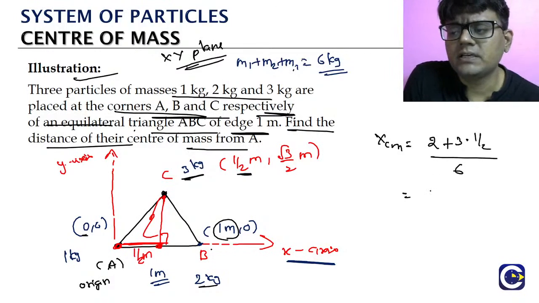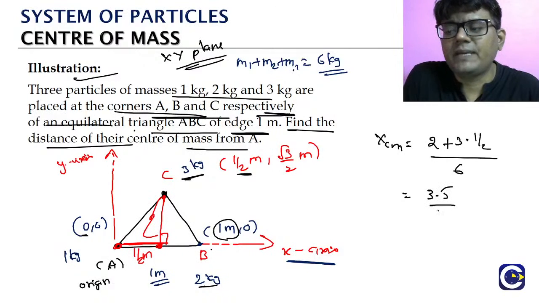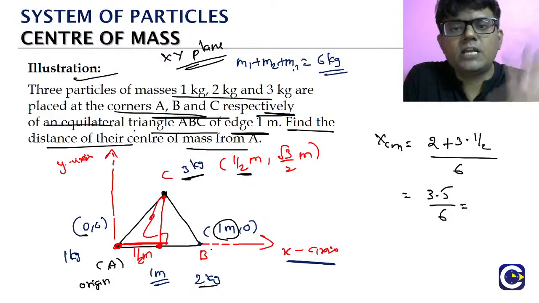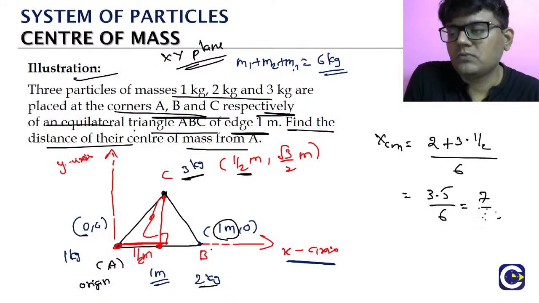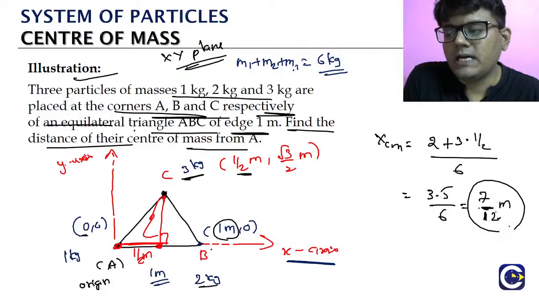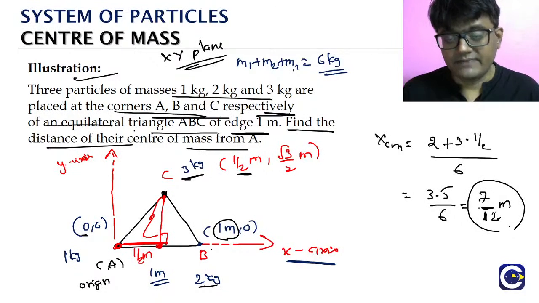So total 2 plus 1.5 is 3.5 by 6. Multiply by 2, we get 7 by 12. So the x coordinate of the center of mass location is 7 by 12 meters.